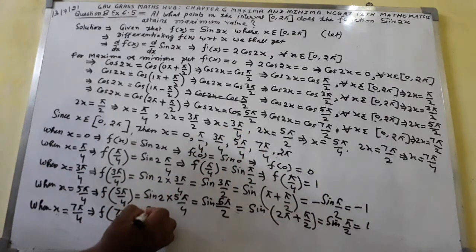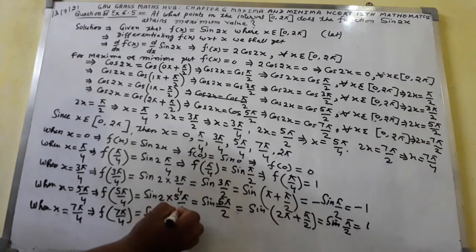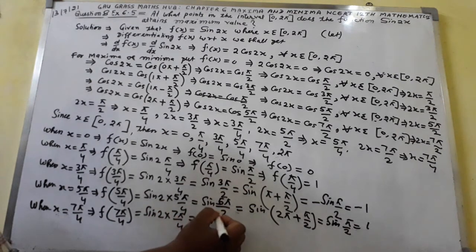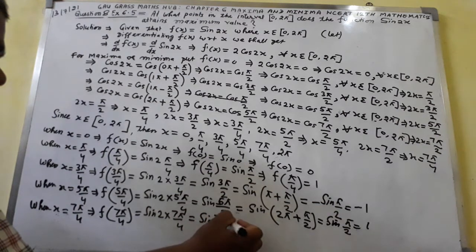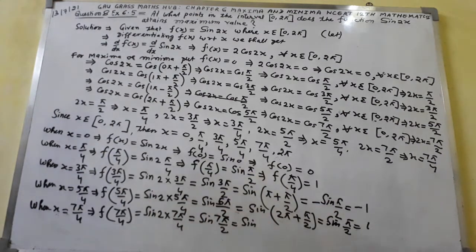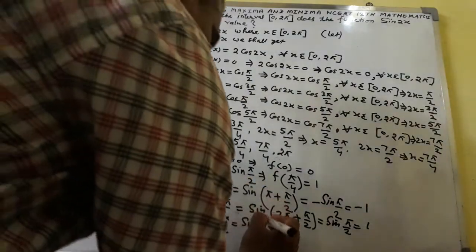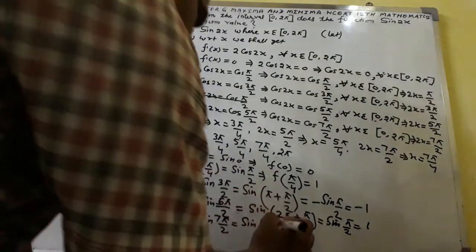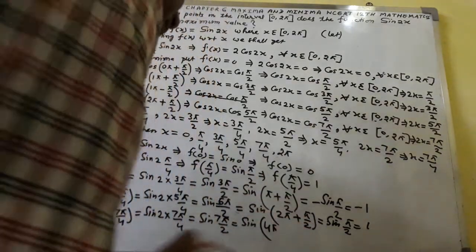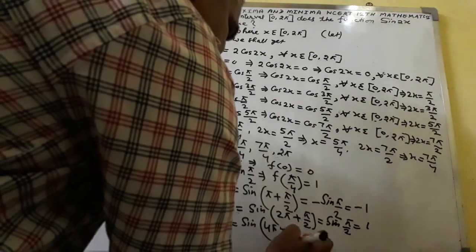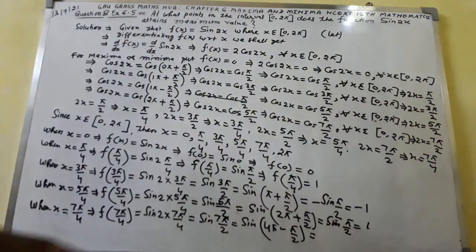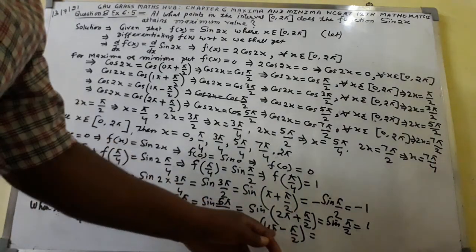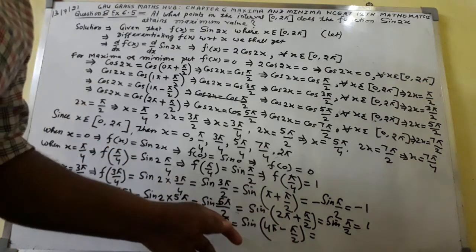So you will get sin 2 into 7 pi by 4, which is sin 7 pi by 2. Again I shall write sin of 7 pi by 2 as sin of 4 pi minus pi by 2. Just calculate this one: 4 pi minus pi by 2. 4 twos are 8, so 8 pi minus pi gives 7 pi by 2.